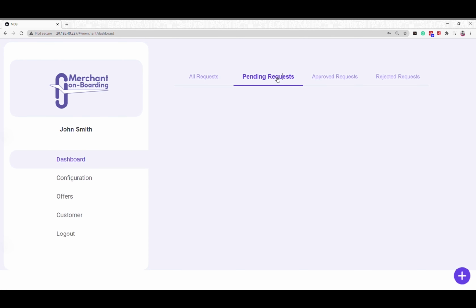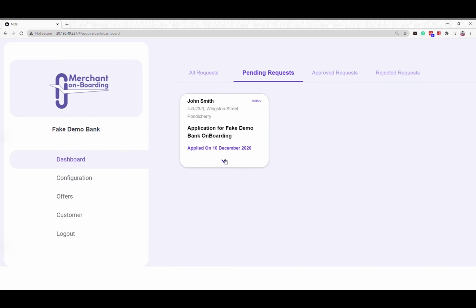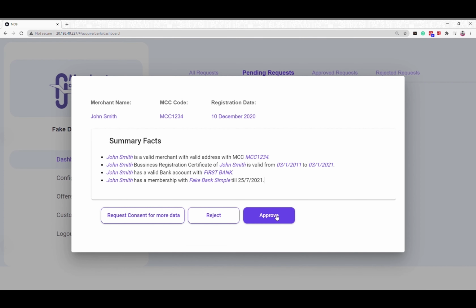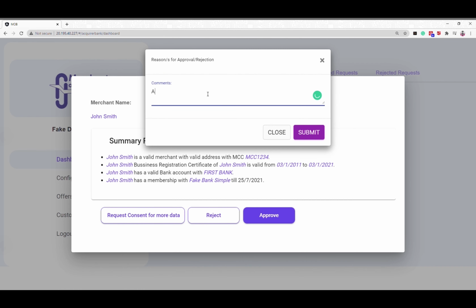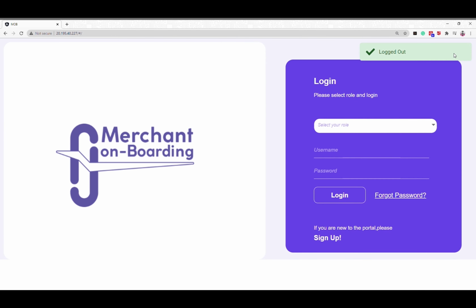As a quick approver, the second Acquire bank can look into those details. Now we log in as the second Acquire bank. The Acquire bank can look into the details of the summary fact and directly go ahead and approve. The Acquire bank can also request more details from the customer if required.